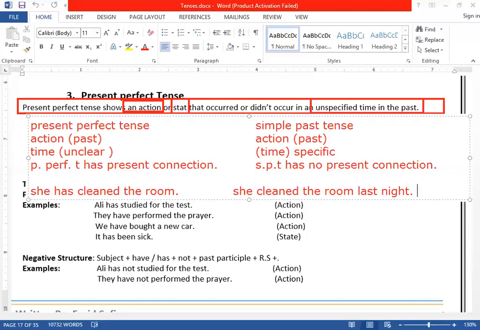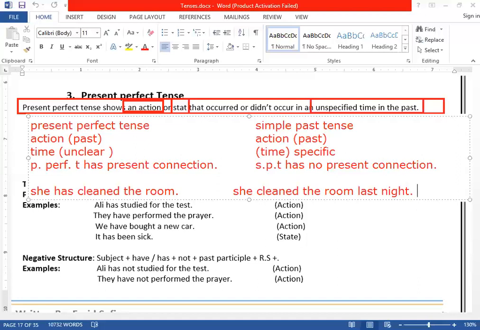I have eaten my lunch. When did I eat my lunch? You are not concerned with when, but you are concerned with an action that I have eaten, and now it has a present connection. My stomach is full. Are you getting it?